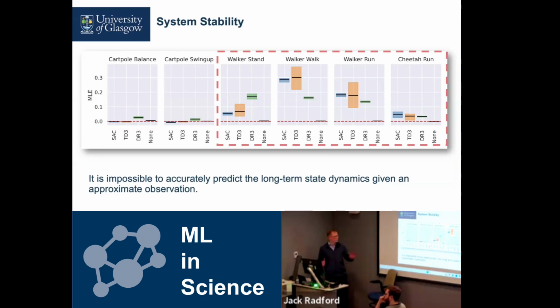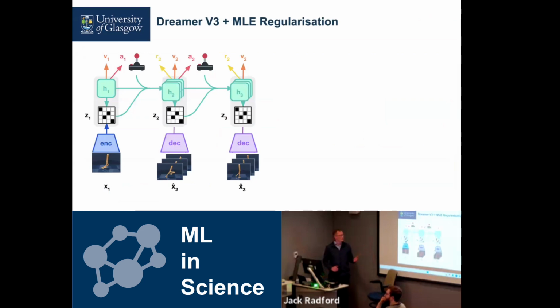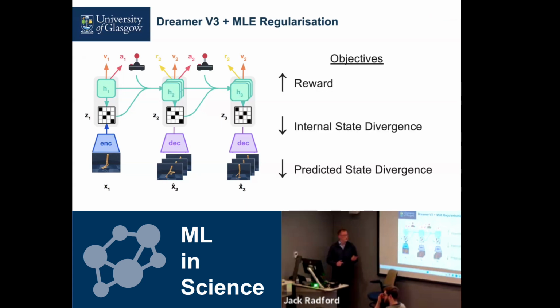So, easy to show this. How do we solve it? Well, what I've proposed is an extension to Dreamer, where instead of making one future prediction, we make a series of future predictions. Now we've got a few different predicted states. And then during training, as well as maximizing rewards, we want to minimize the internal state divergence, the difference between the predicted internal states and the predicted states.